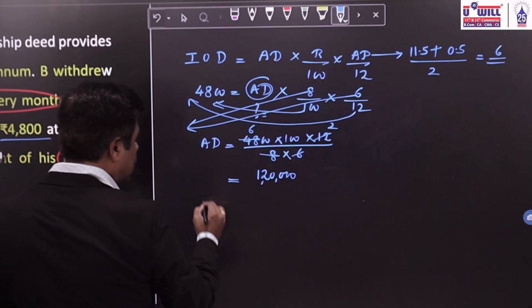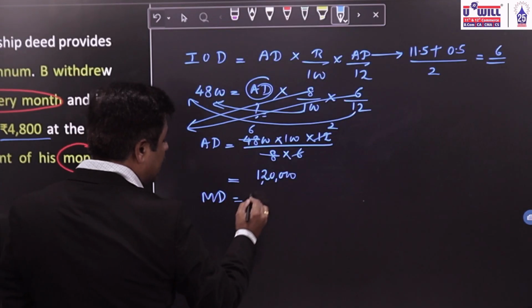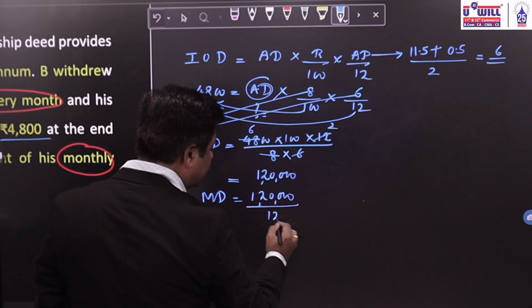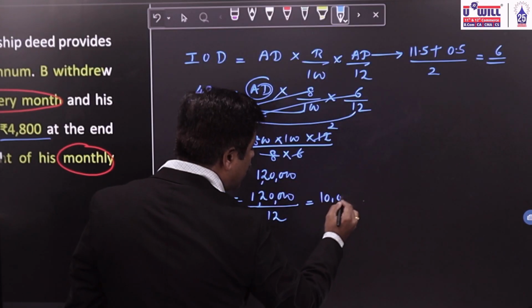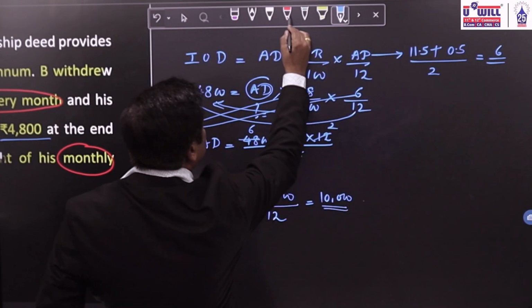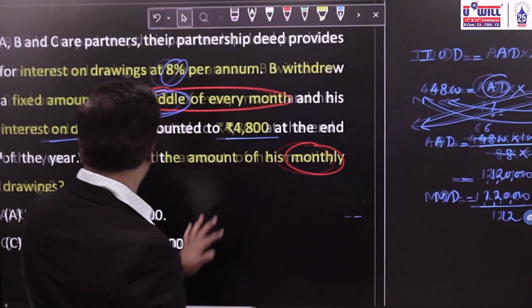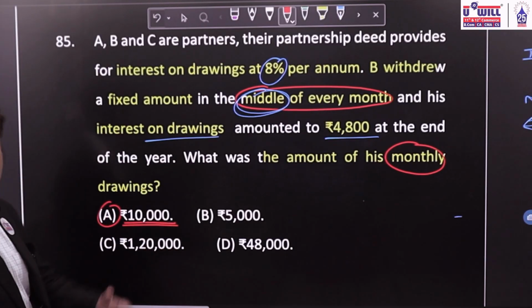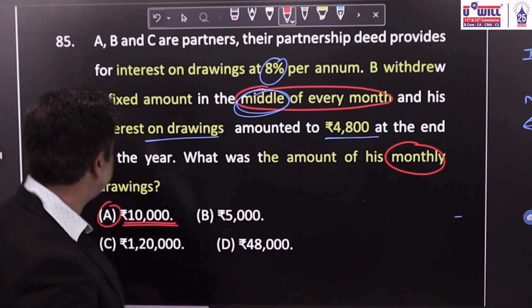This is annual drawings. What will be monthly drawings? 1,20,000 divided by 12. Monthly drawings will be equal to 10,000. Since you are asked monthly drawings, the answer will be 10,000, option A. If annual drawings were asked, then 1,20,000.